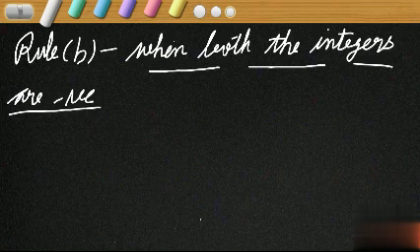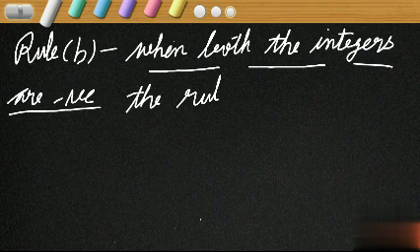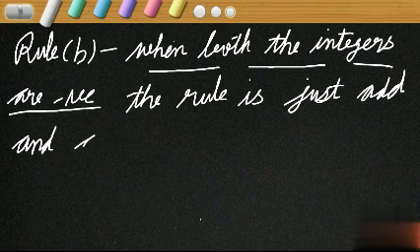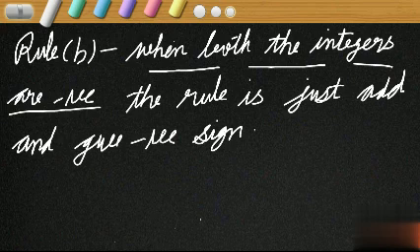Yeah, what will be the rule? Add and give, yes, negative sign. The rule is, when both the integers are negative, the rule is just add and give negative sign. Okay, what is the rule? Just add and give negative sign.